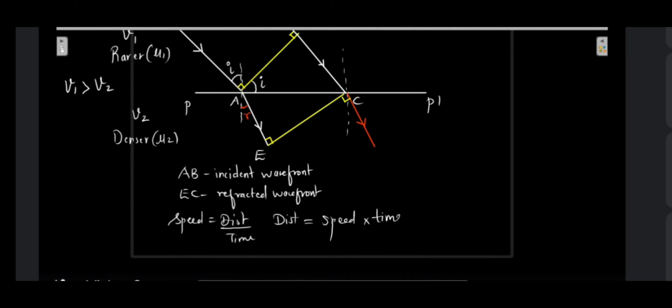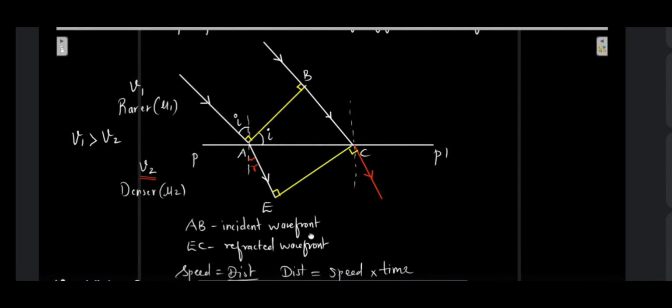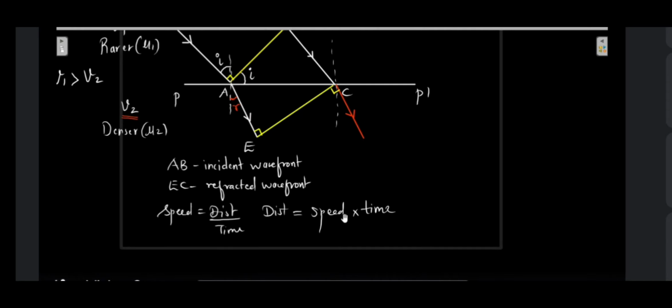Okay. So now the distance traveled by the ray AE will be what? The speed of AE. So what is going to be the speed of AE? It is already in the second medium now, and the speed in the second medium is V2. Correct? So speed multiplied by time is going to be the distance traveled, that is AE. So AE will be equal to the speed of AE, that is V2, multiplied by time we have considered as T.